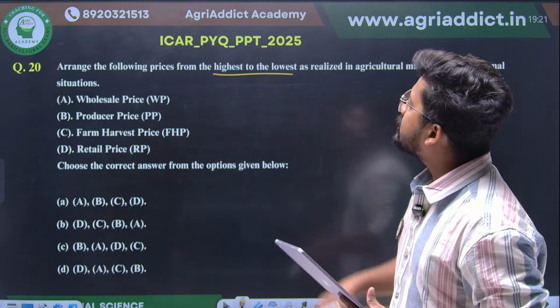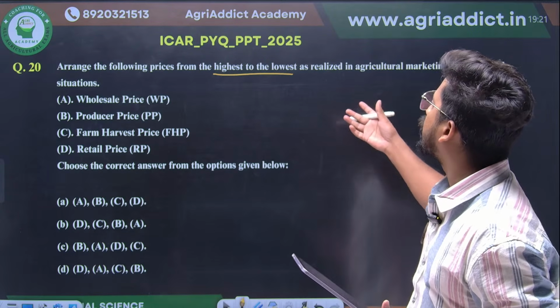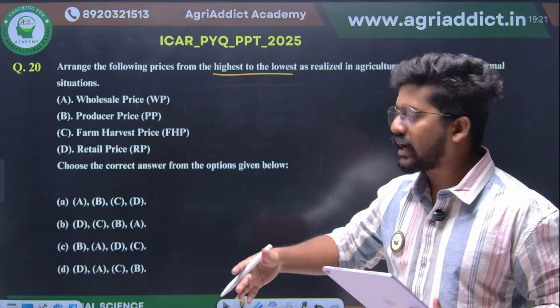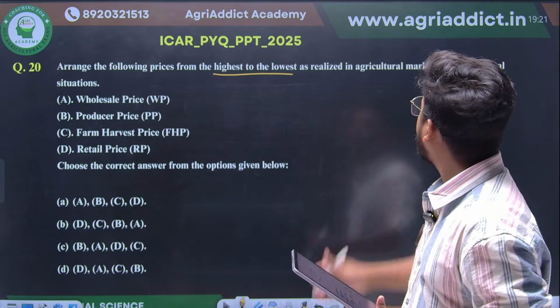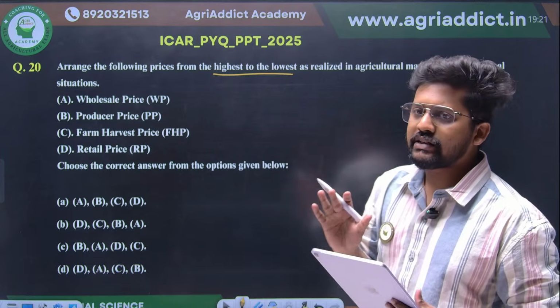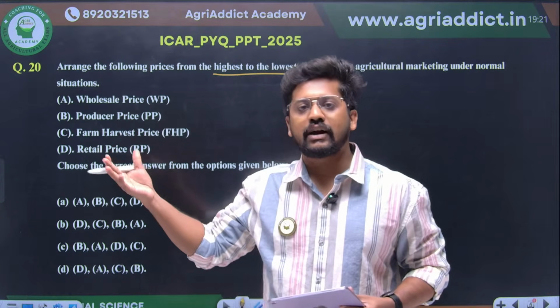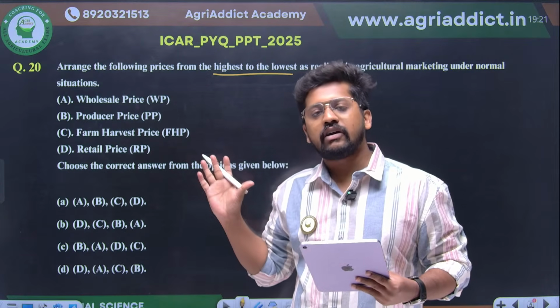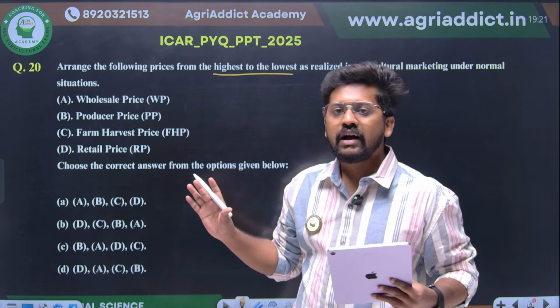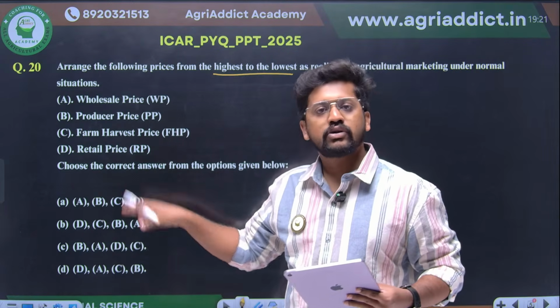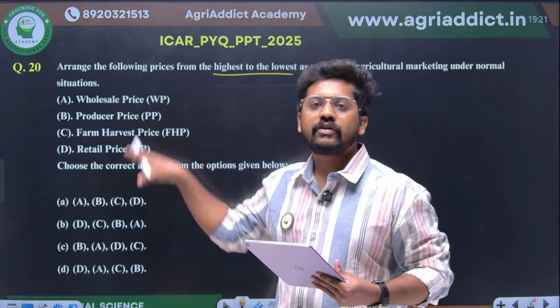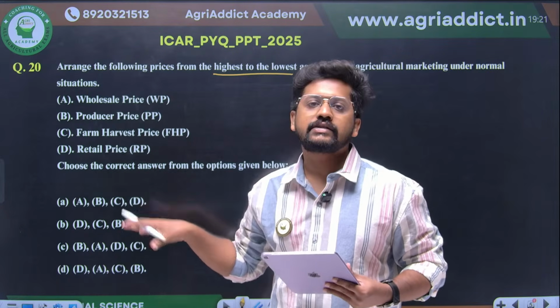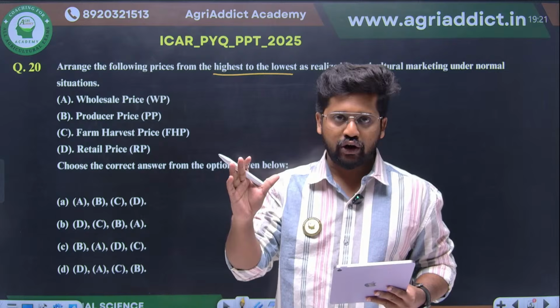So arrange the following prices from the highest to the lowest. So in the descending order we have to arrange the prices under the normal situation. Again, it is a general question. From the general perspective, under normal circumstances, how it would be. This one also, you will not find this kind of arrangement of prices anywhere. This is purely your logic, right?